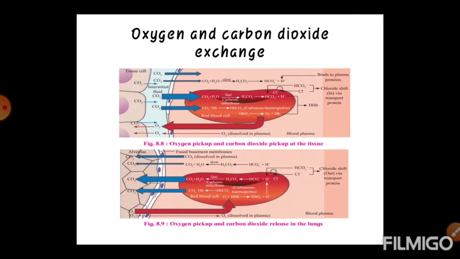Then the third type, that is by red blood cells, which occurs in nearly 23%. Carbon dioxide binds with the amino group of the hemoglobin and forms a loosely bound compound, carbaminohemoglobin. These molecules readily decompose in regions where the partial pressure of carbon dioxide, that is PpCO2, is low, releasing carbon dioxide.